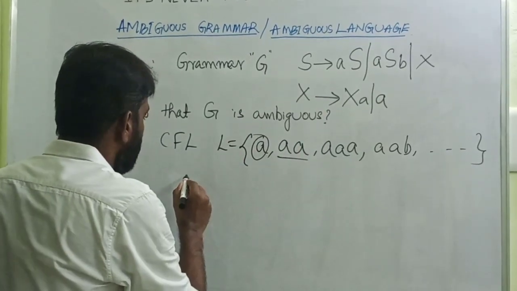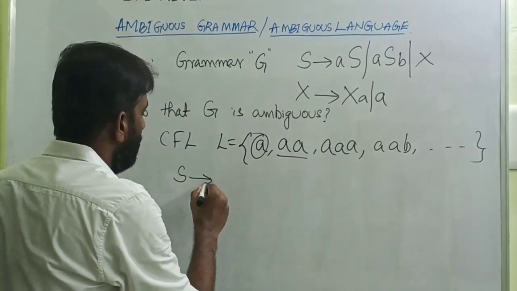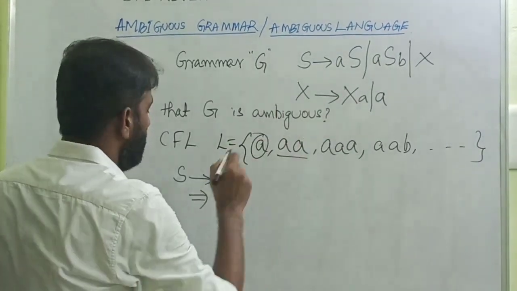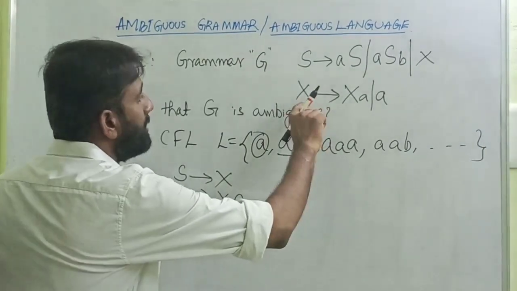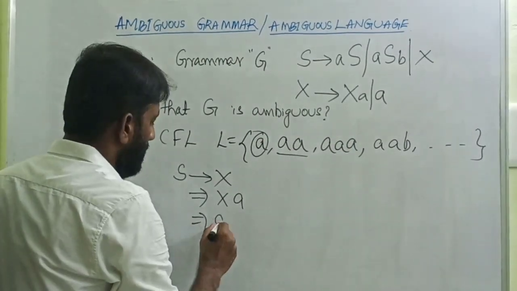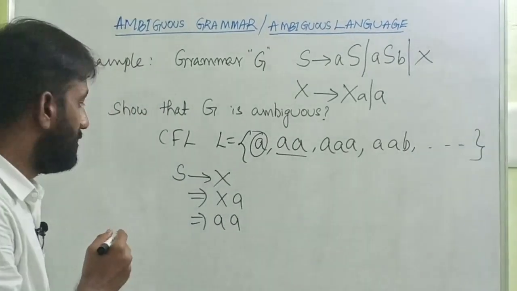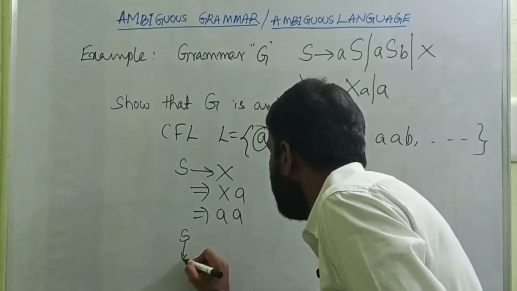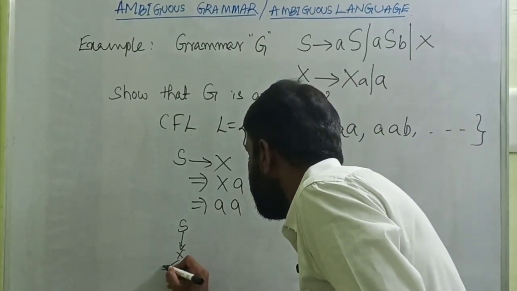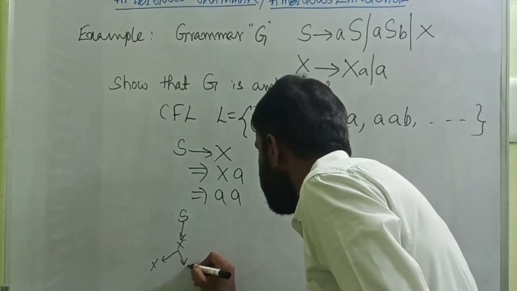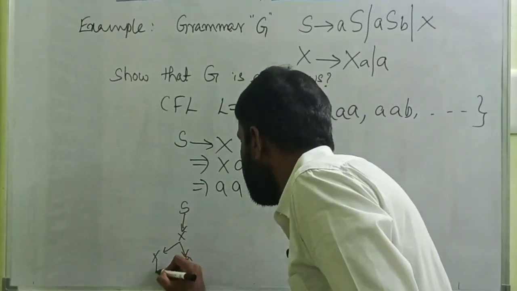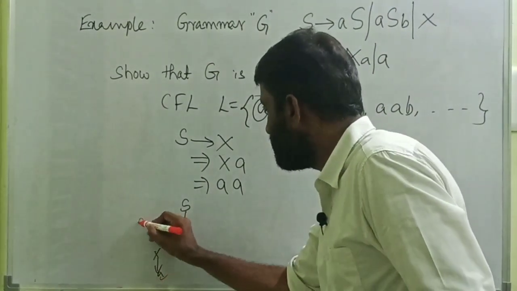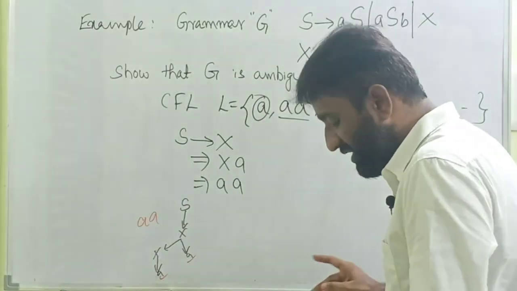I'm writing the derivation: S tends to X, X tends to Xa, now X can be replaced with a. Now it is aa. So how can I draw the parse tree for this? S tends to X, then X has the left child X and right child a, then X can be replaced with a. Now the concatenation of the leaves from left to right is aa. So the string it derives is double a.